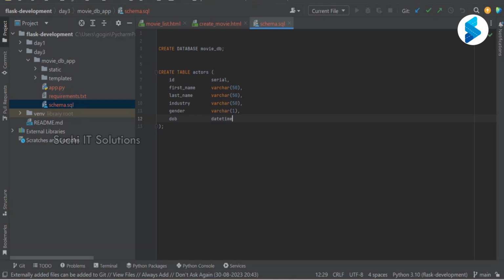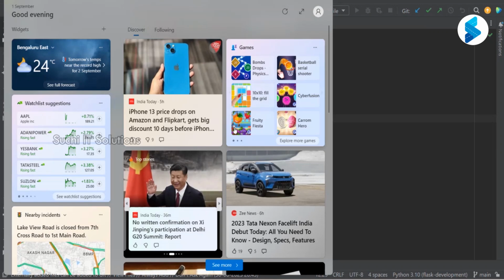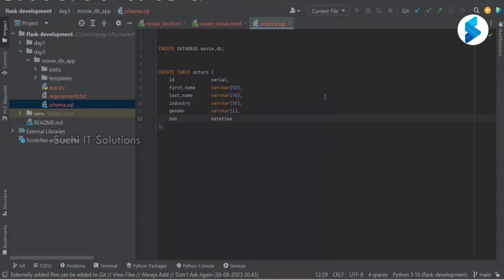What exactly is the SQL data type for date of birth? What should the data type be? Date. I don't want time, I'm just going to take Date. I don't want time and all, right? We are not going to check his kundli, so we'll just take the date. So this is my actor table done.